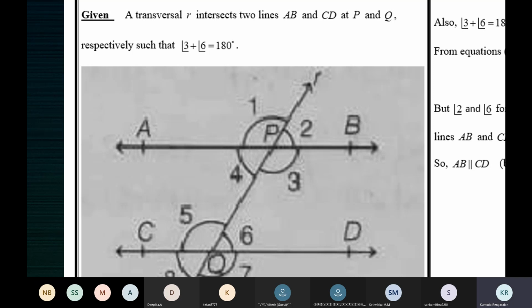Now here also, children, we have to prove that AB is parallel to CD. Please tell me correctly. Please make me feel good. When you have to prove that AB is parallel to CD, I'm keeping my fingers crossed. I pray you've all understood. We need to prove that AB is parallel to CD. So what is that axiom we are going to use to prove that AB is parallel to CD?